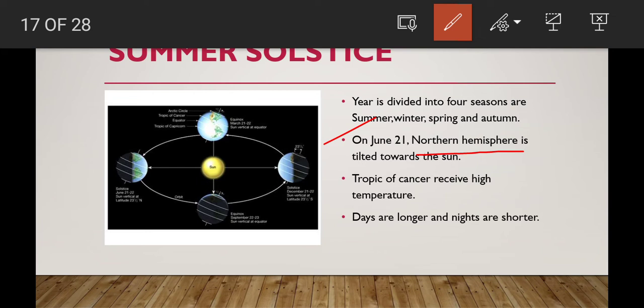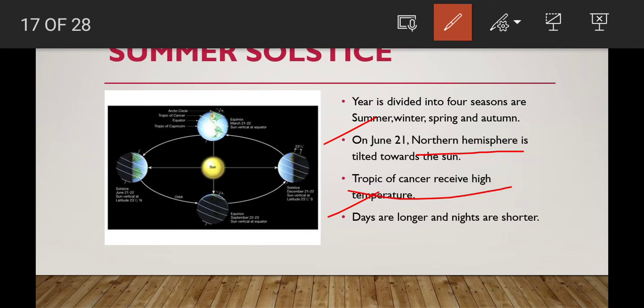It means on June 21st, the sun's rays fall vertically on the Tropic of Cancer. So the Tropic of Cancer receives high temperature, so days are longer and nights are shorter in the northern hemisphere.